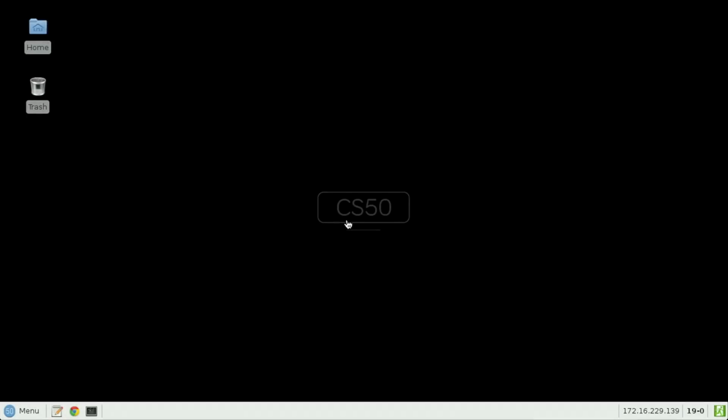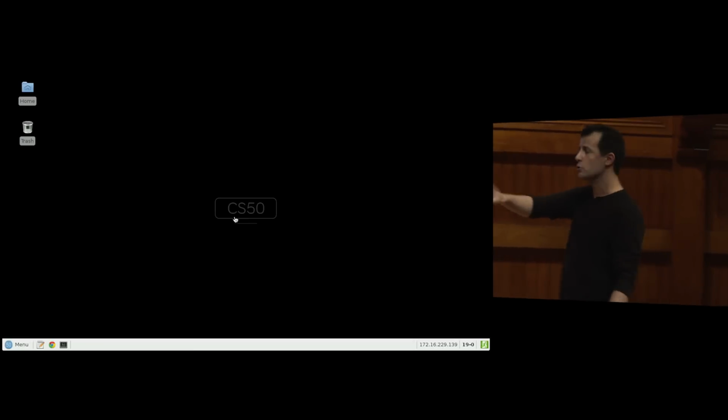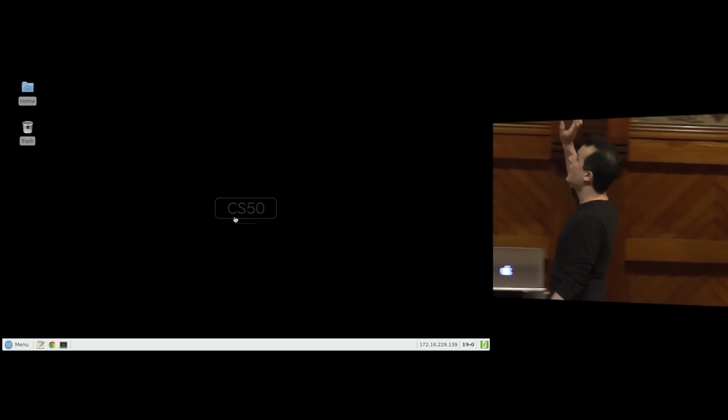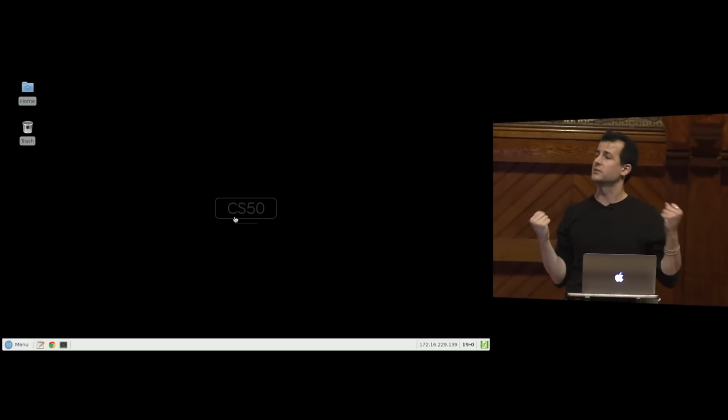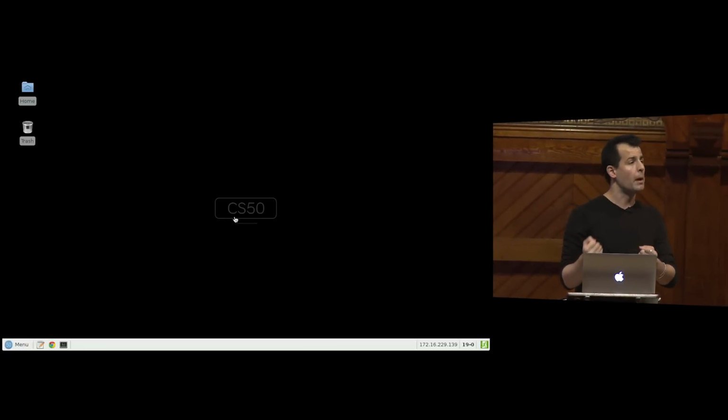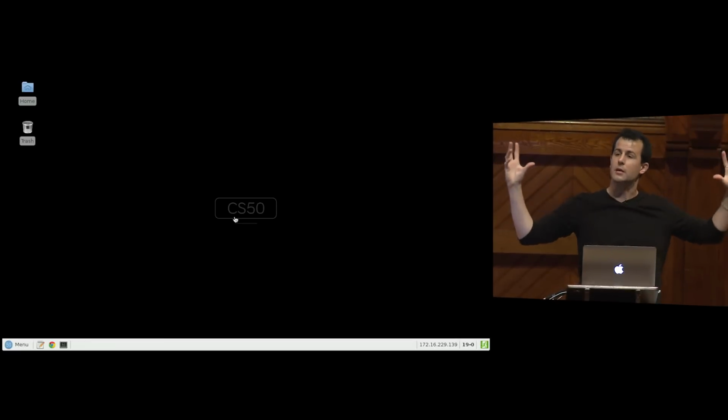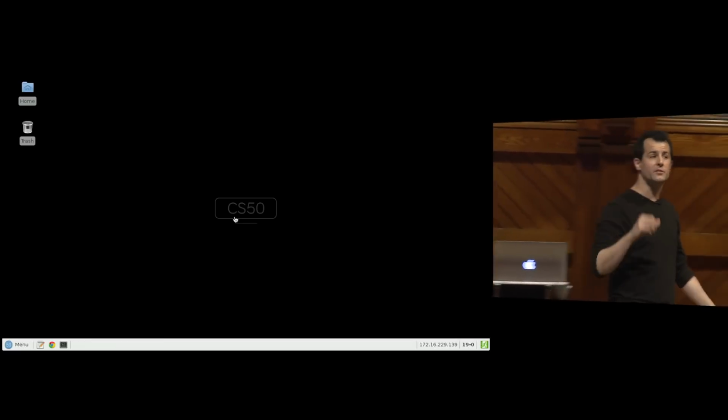Well, I'm going to go ahead and do this. I'm going to go ahead and open up a window here. More on this next week, but this is a device called the CS50 appliance. I'm running a piece of software on my Mac, though you can do the same thing on a Windows computer, that is giving me the illusion of running a different operating system altogether right here in a window on my Mac. I've just full screened it so you don't actually see Mac OS right now. This is an operating system called Linux.